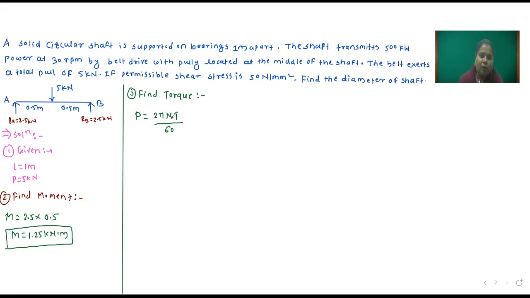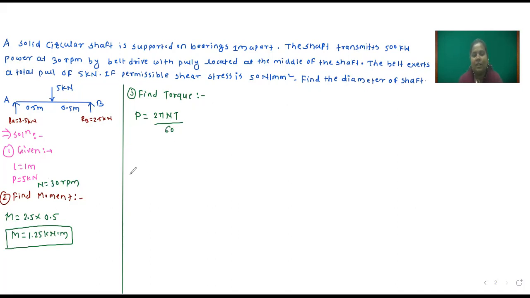If number of revolutions is given per second, here n is equal to 300 rpm, then this 60 is not required. But if the number of revolutions is given per minute, at that time we have to convert into seconds.